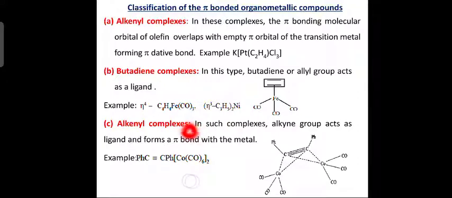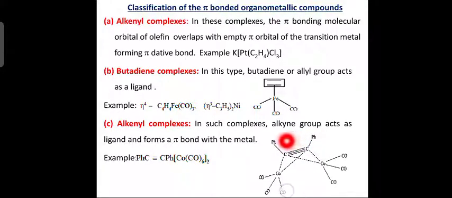Alkyne complexes. In such complexes, the alkyne group acts as ligand. So, alkyne complexes contain the alkyne group, that is a triple bond, and it forms a pi bond with the metal. You can see here carbon and phenyl group forms a triple bond with carbon phenyl, with cobalt. The central metal atom is cobalt and then 6 carbonyl ligands, and you can see here 2 phenyl groups, 2 carbons linked by a triple bond.